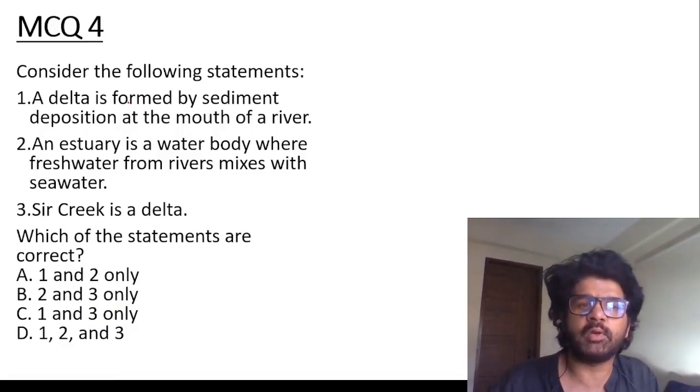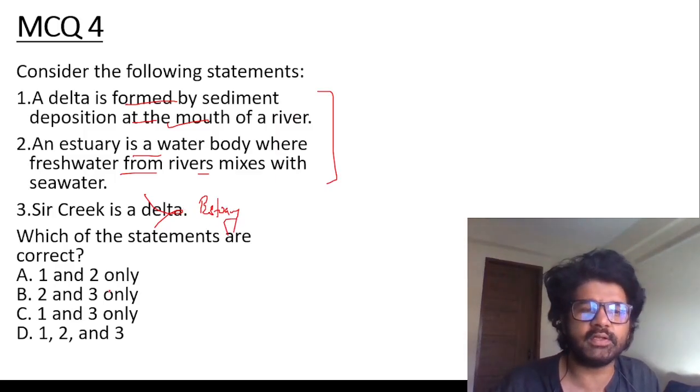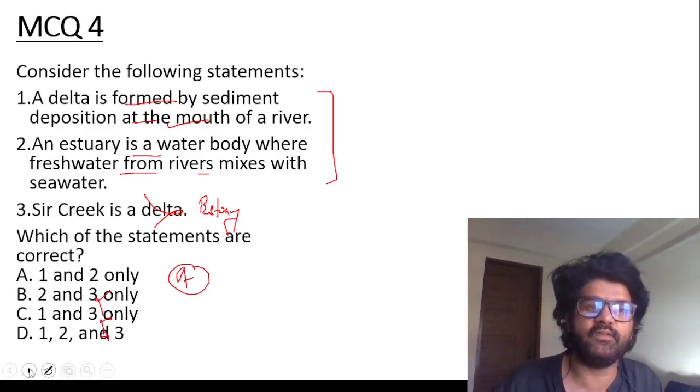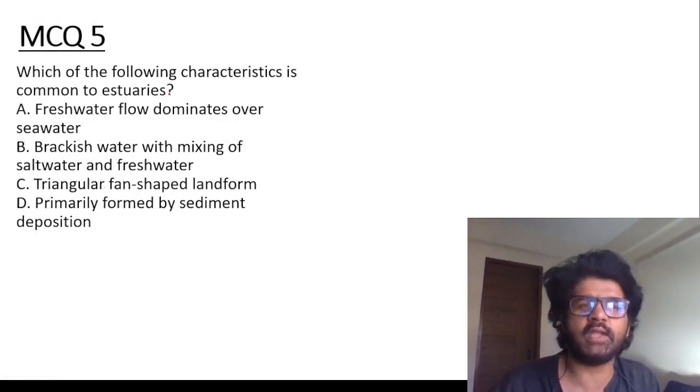Consider the following statements. The delta is formed by sediment deposition at the mouth of the river. Yes. In an estuary, fresh water mixes with sea water. Sir Creek is not a delta. Maybe you are confused between delta and estuary. It's an estuary, so just eliminate the third option. The answer becomes A, 1 and 2 only. Really good. Jadoo, that means magic.